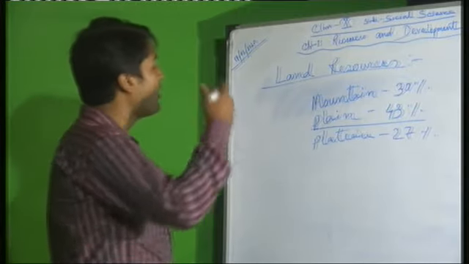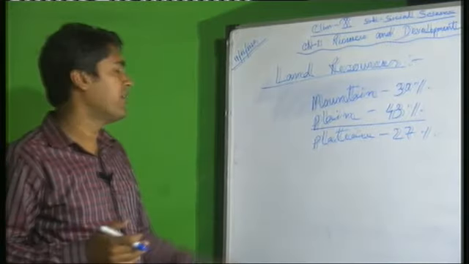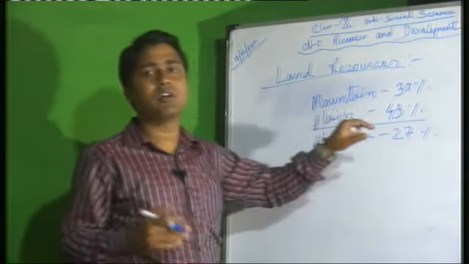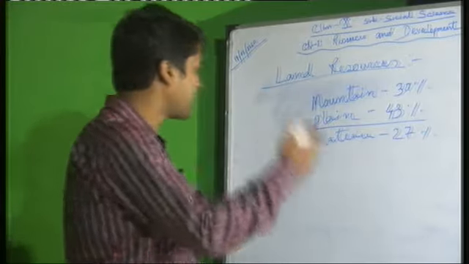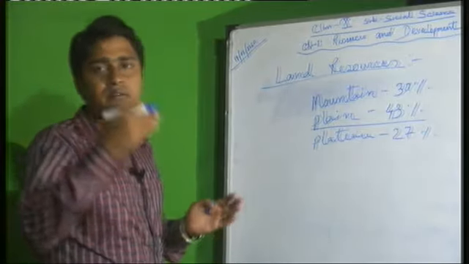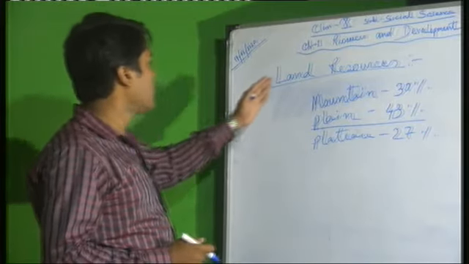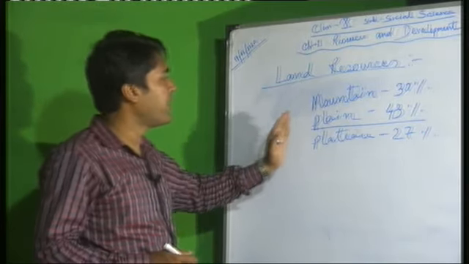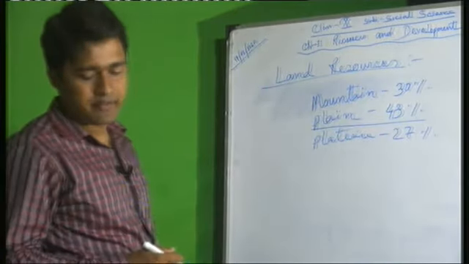Obviously plain land, mountain and plateau have different importance. That's why people try to live on that plain land, because they have a great opportunity from agricultural perspective as well as communication, settlement, different reason. So land resources, mountain, plain and plateau, the percentage wise, this is the distribution of our country.